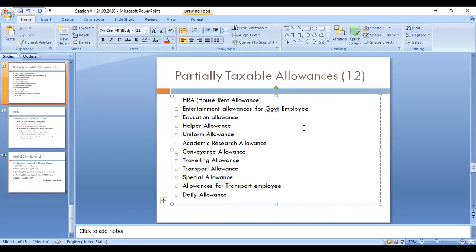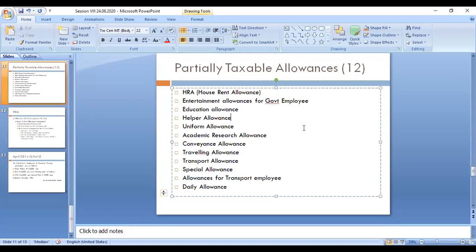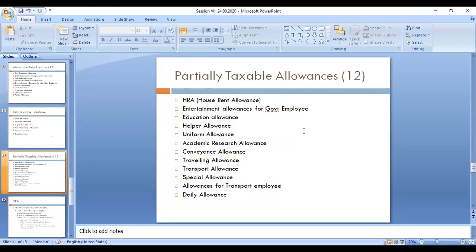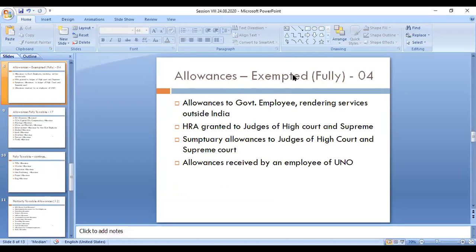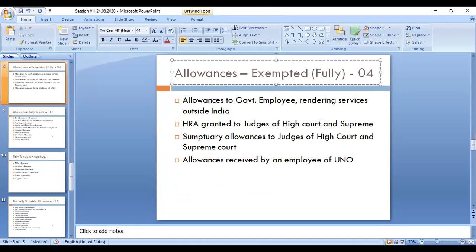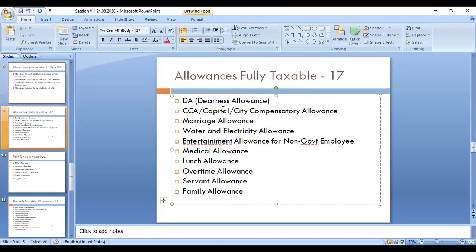So within 9 minutes, I will complete one more problem. With this, I will start with the third category, partially taxable. You need not worry about the first two. If it is fully exempted, you need not write anything anywhere; simply write nil, nil, nil in that particular column. In this category, you have to write the amount column, whatever amount is given in the question.